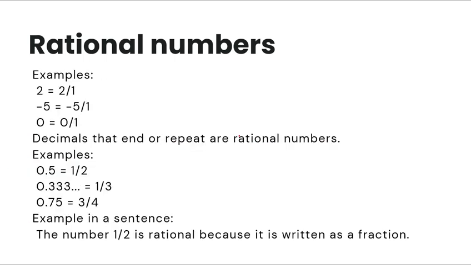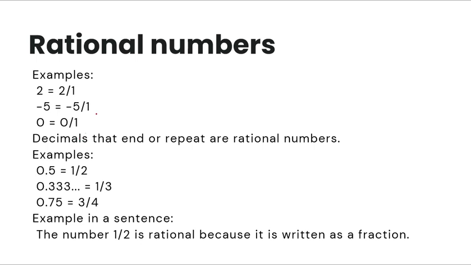So let's move on. Further examples of rational numbers, I forgot to mention. 2 can be 2 over 1. -5 is -5 over 1. And 0 over 1.